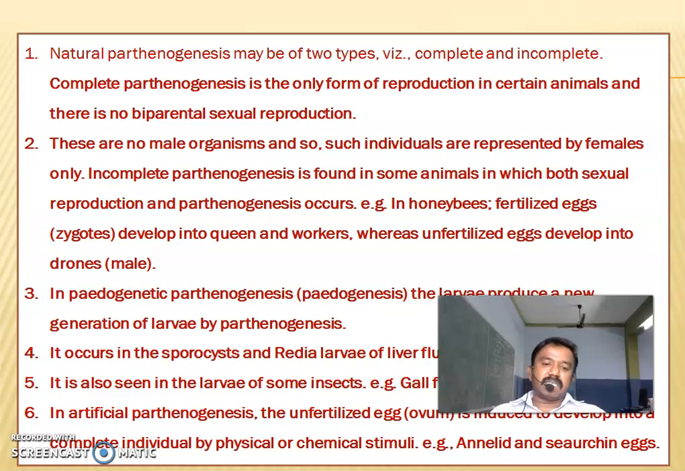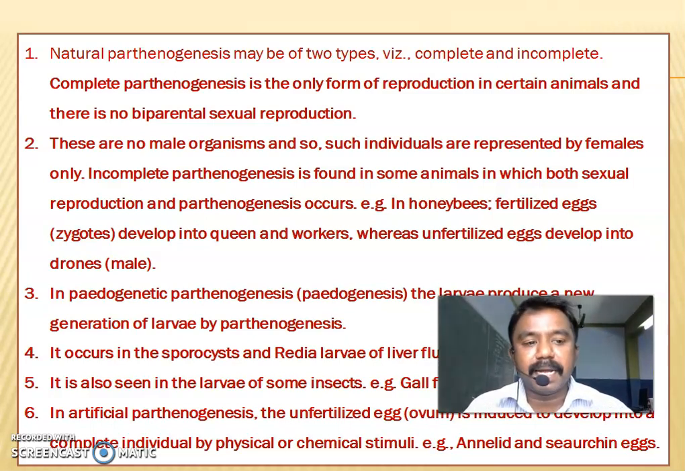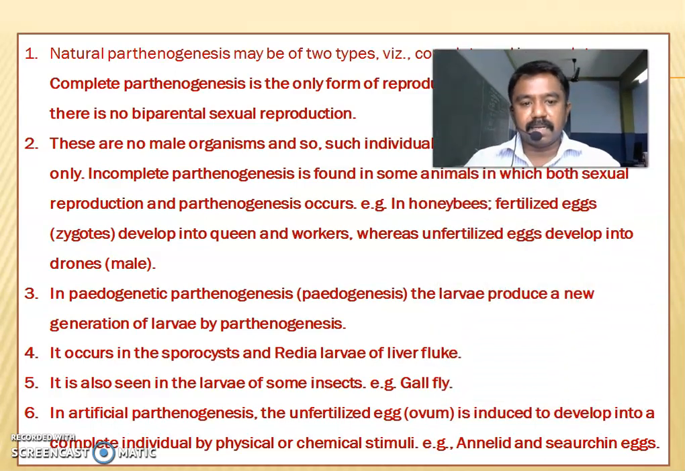Incomplete parthenogenesis is found in some animals in which both sexual reproduction and parthenogenesis occur. Example, honeybees. Fertilized eggs, that is zygotes, develop into queen and worker bees, whereas unfertilized eggs develop into drones. Drones have a haploid number of chromosomes only. The drones, meaning males, are derived from unfertilized eggs.